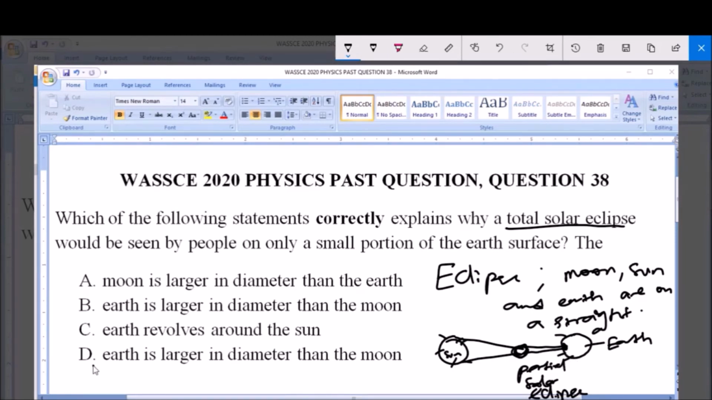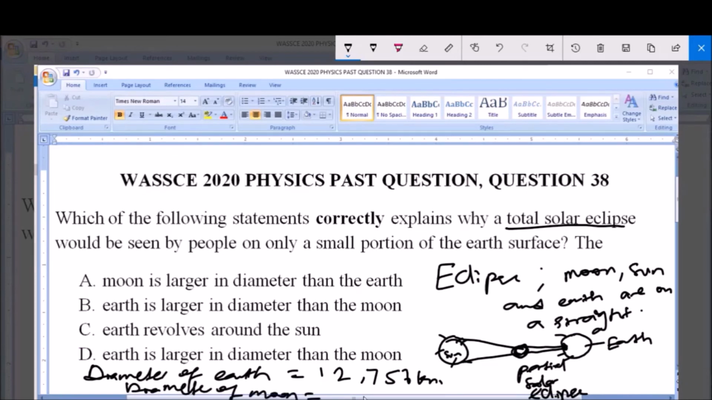The diameter of the earth is equal to 12,756 kilometer approximately, and the diameter of moon is equal to 3,476 kilometer approximately. Now you will see that the diameter of the moon is smaller compared to the diameter of the earth, and that is why a total solar eclipse only affects a smaller portion of the earth's surface, because the moon is not as big as the earth.